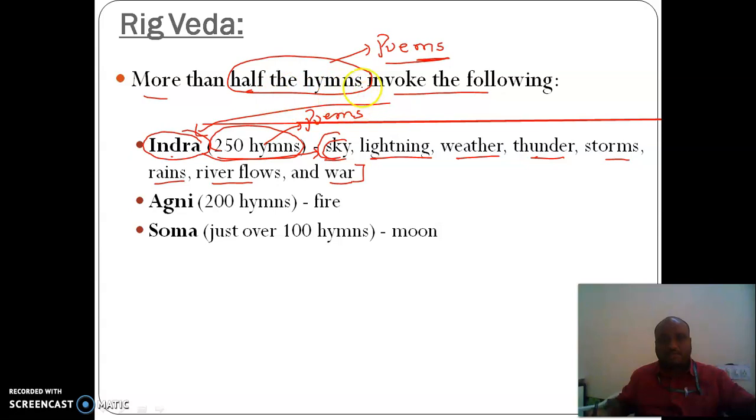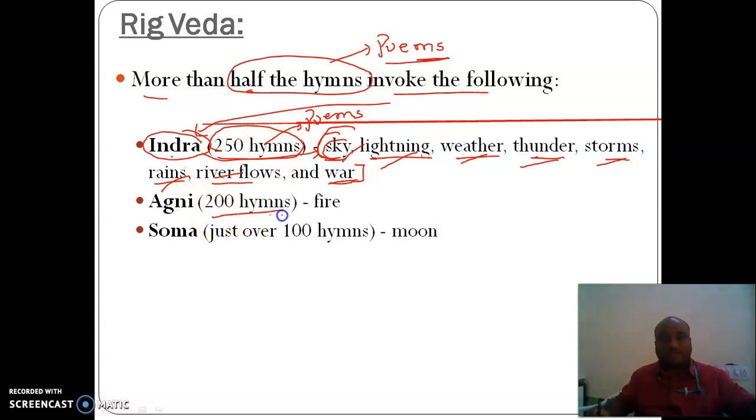See, Rig Veda is used to praise. The poems are used to praise the natural activities like sky, lightning, weather, thunder, storms, rains, river flows, and war, and we use around 250 poems in Rig Veda for this.